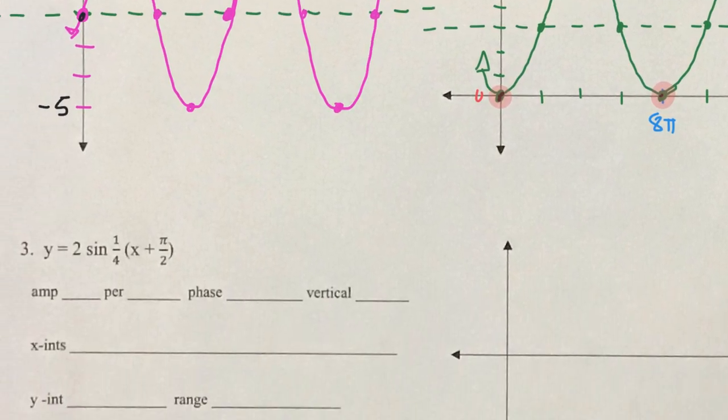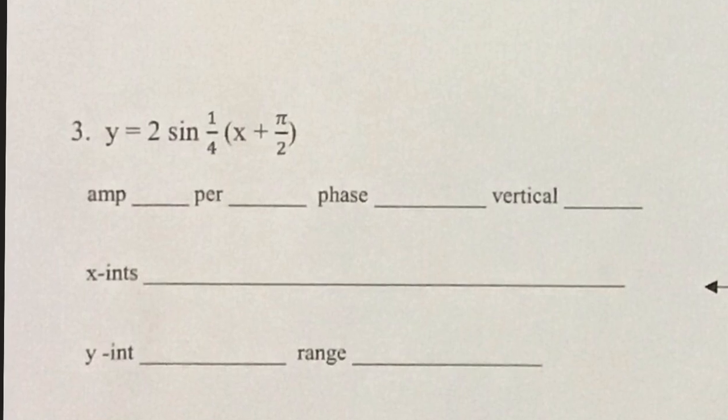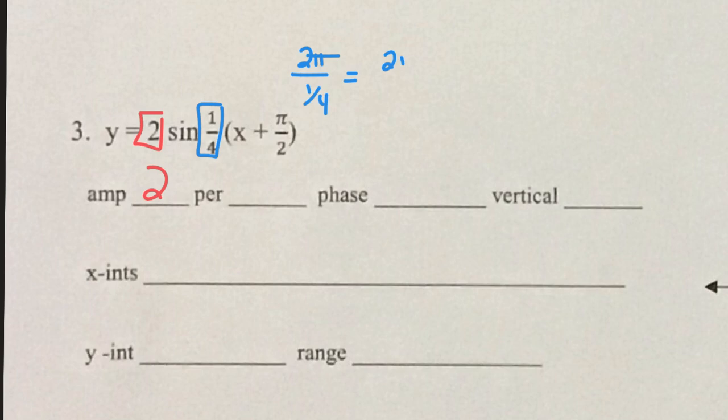Okay, let's look at our third graph. This one has a phase shift. It has parentheses. Oh, good. Amplitude of 2. Period of 2 pi divided by 1/4, which is 2 pi times 4 over 1, which is once again a period of 8 pi.